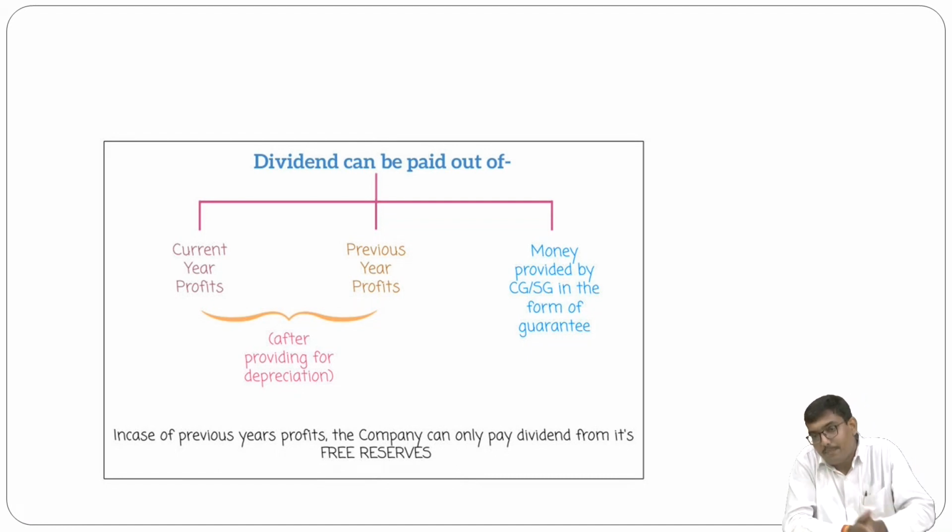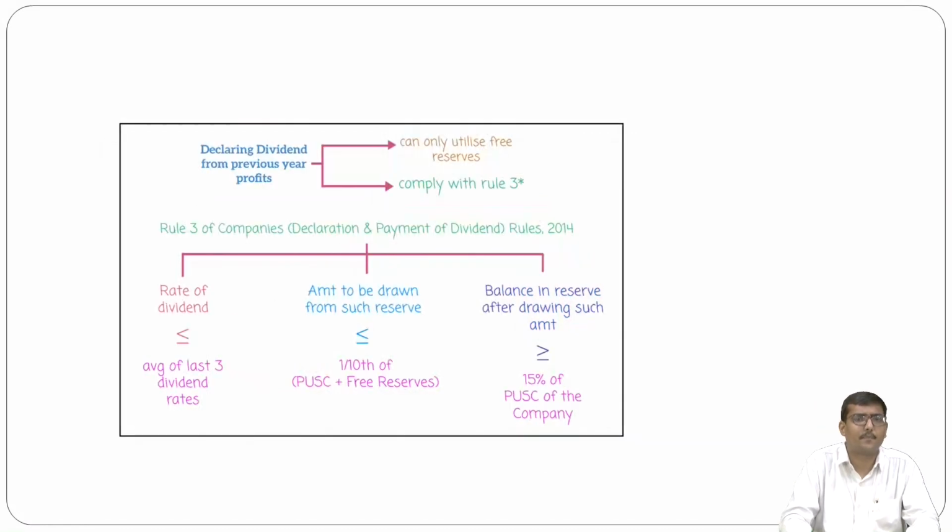But in the current and previous year, it must be paid after providing the depreciation. In case of previous year profit, the company can only pay the dividend from its free reserves, that is your general reserve and other free reserves.